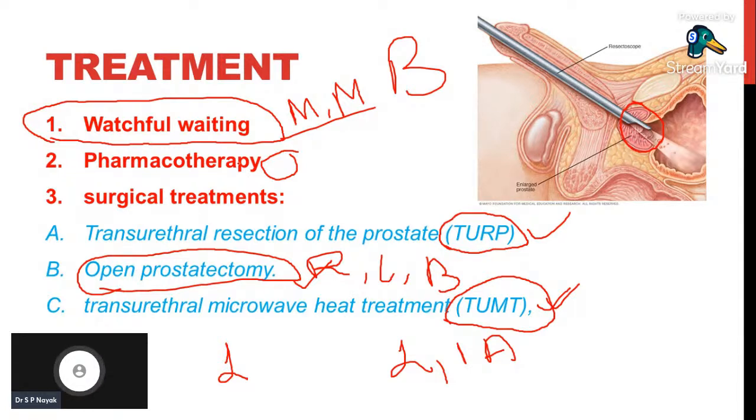So in pharmacotherapy, we have alpha 1 blockers and 5 alpha reductase inhibitors. These two drug strategies are very commonly used and very effective for patients who have benign prostatic hyperplasia, or they can also be used prophylactically if the patient has symptoms of BPH or if the patient is above 50 years.